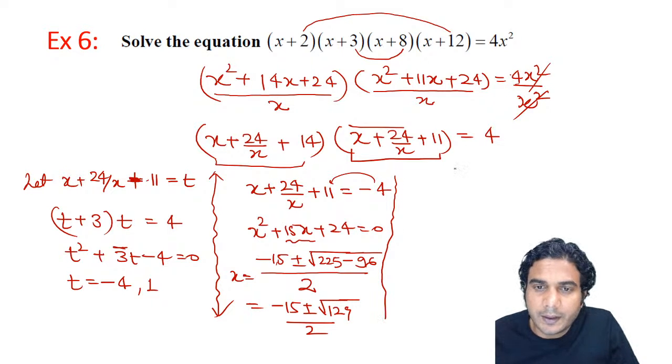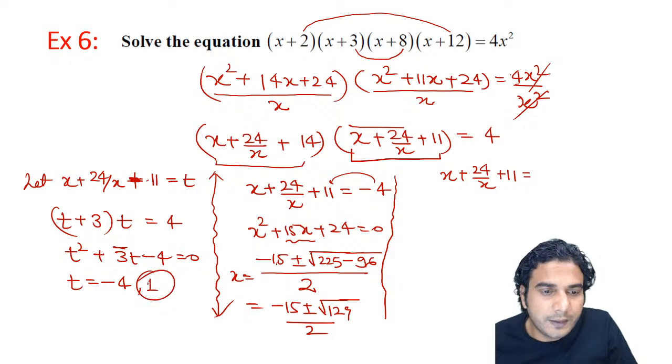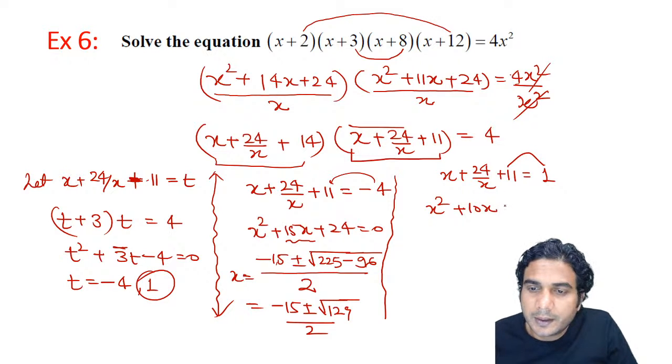Now we have another quadratic to solve. I think you can solve it. x plus 24 by x, I'll write it for you, plus 11 is equal to, what was the second value of t? It was 1. So it is 1. So let's simplify it. It is going to be x square plus 10x plus 24 is equal to 0.